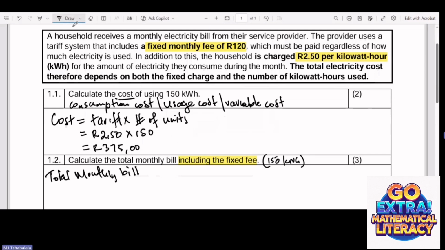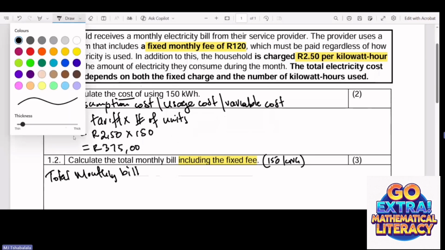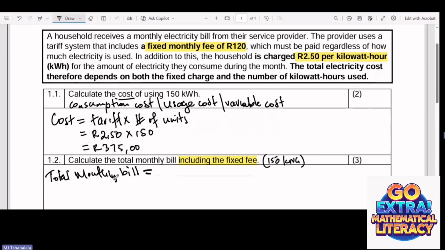Okay, let me just try to enlarge this so that maybe some of you who might not be able to see can see it. Let me enlarge it a little bit. So this is what we're going to have. Now remember they said here the total electricity cost depends on what? On both the fixed charge and the number of kilowatts used. So we have already calculated the cost of that.